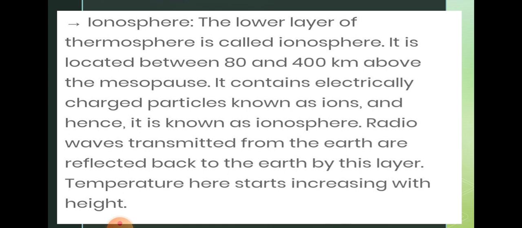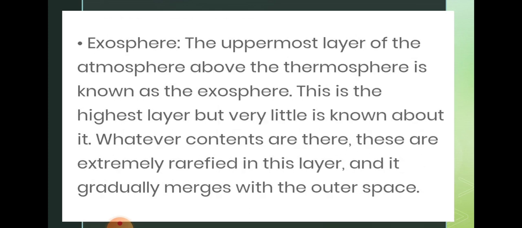Radio waves are transmitted from the earth and reflected back from this layer, and the temperature starts increasing with height. Now the last one is the exosphere. The exosphere is the uppermost or outer layer of the atmosphere, located above the thermosphere.